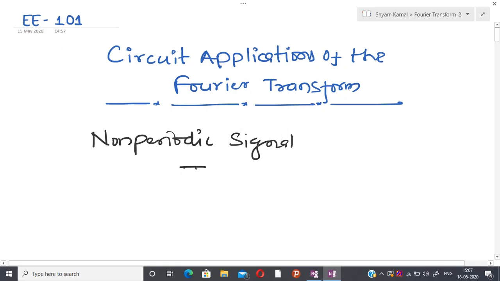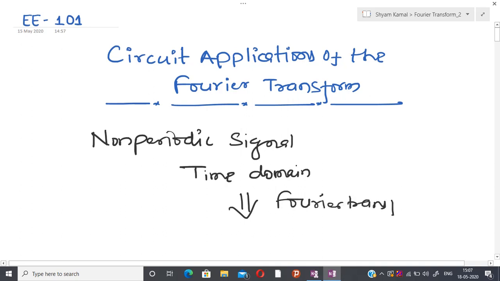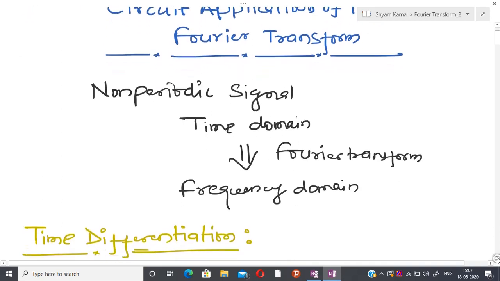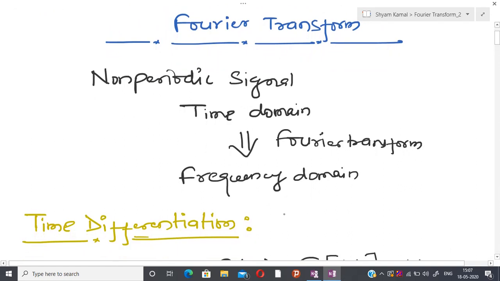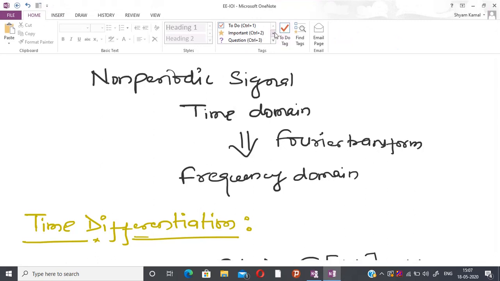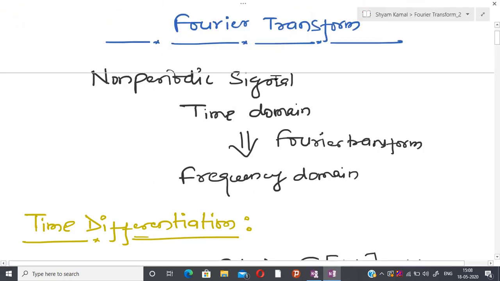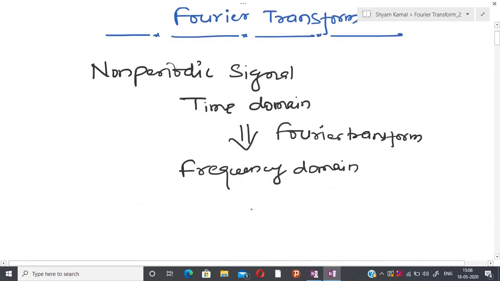Suppose I have this kind of signal in time domain, then by applying Fourier transform, I can convert the same thing into frequency domain, and after doing this, I get the benefit that now it is possible to apply the phasor technique here.